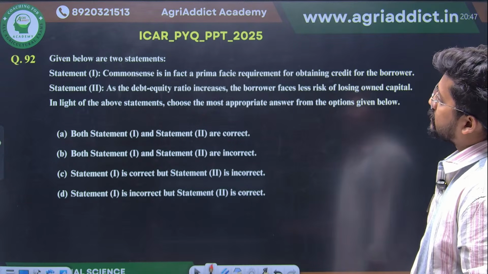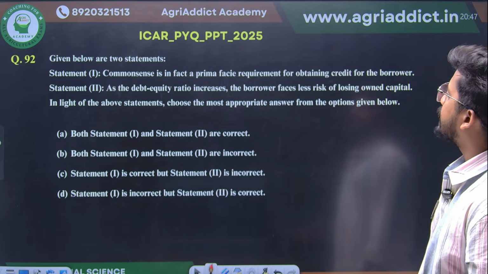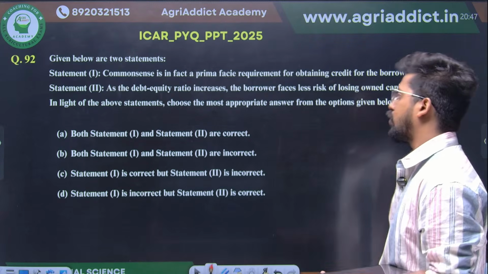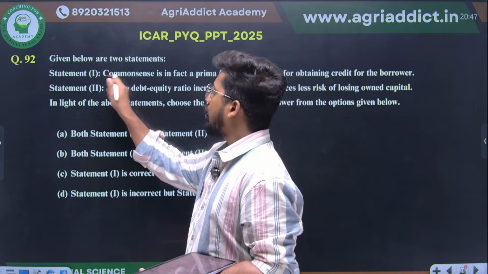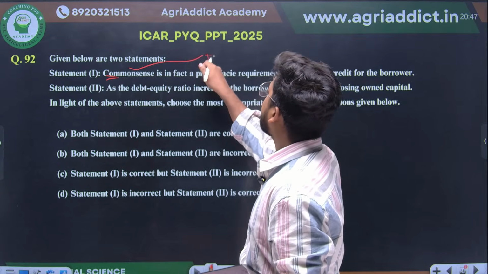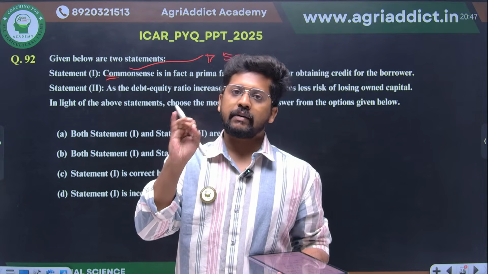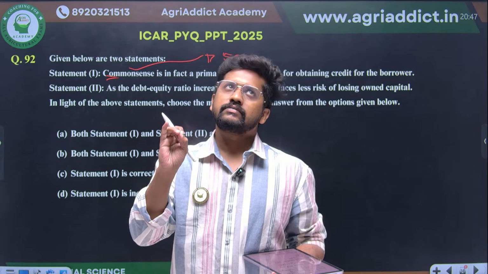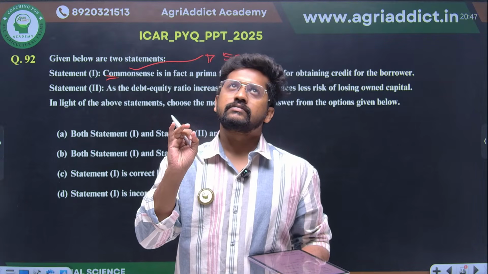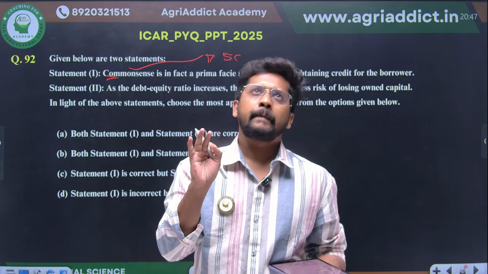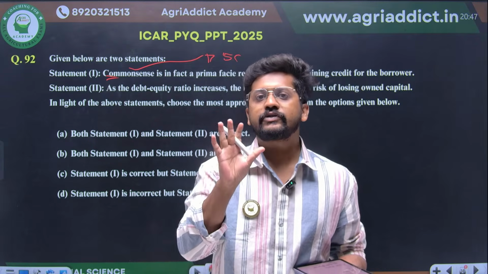Again, two statements. Common sense is a prima facie requirement for obtaining credit from the borrower. What is this common sense? This is none other than your fifth C. What are the five Cs? Character, capacity, capital, condition, common sense. Fifth C is common sense.